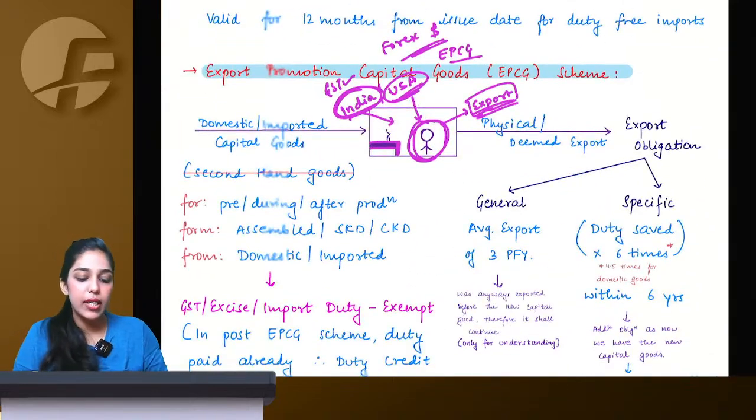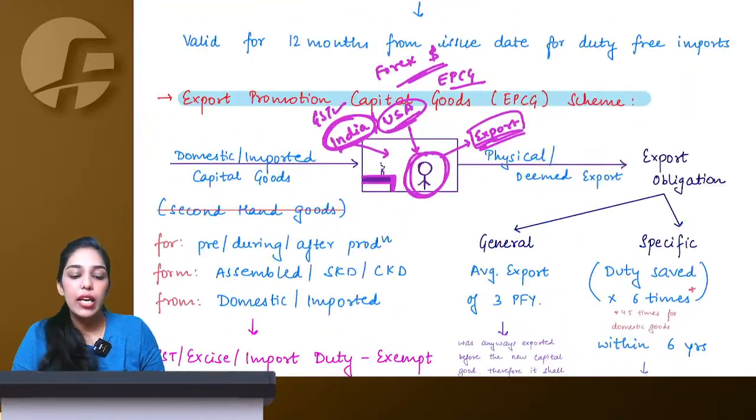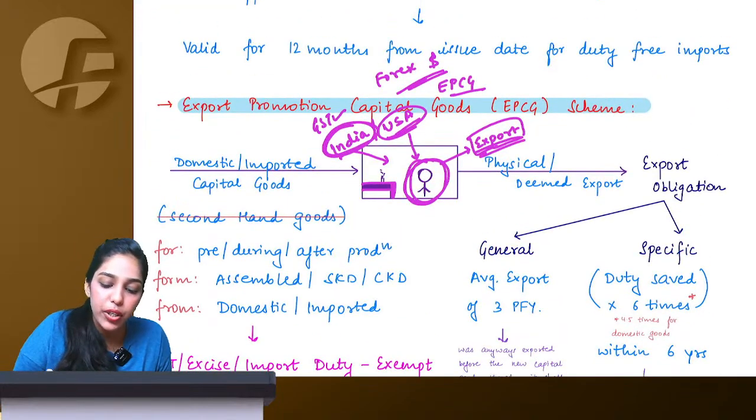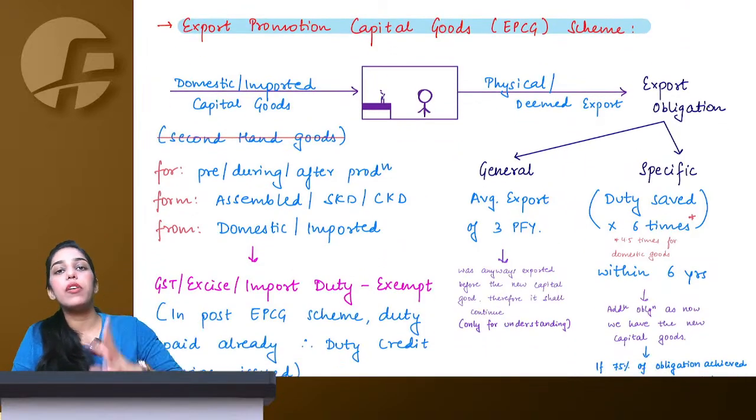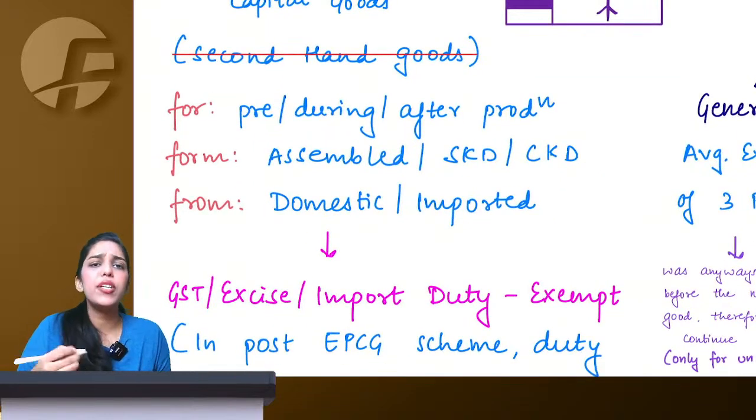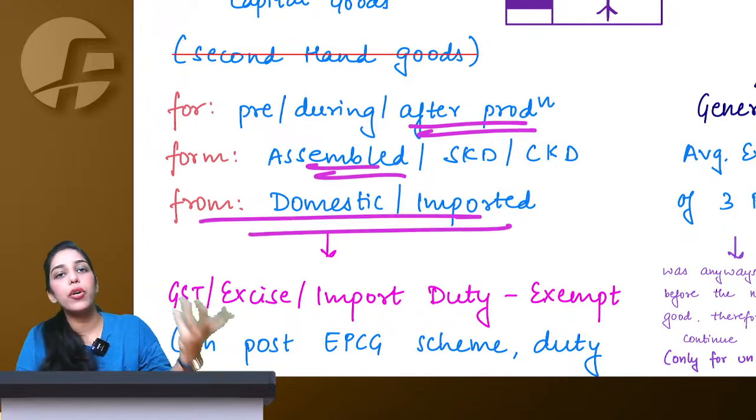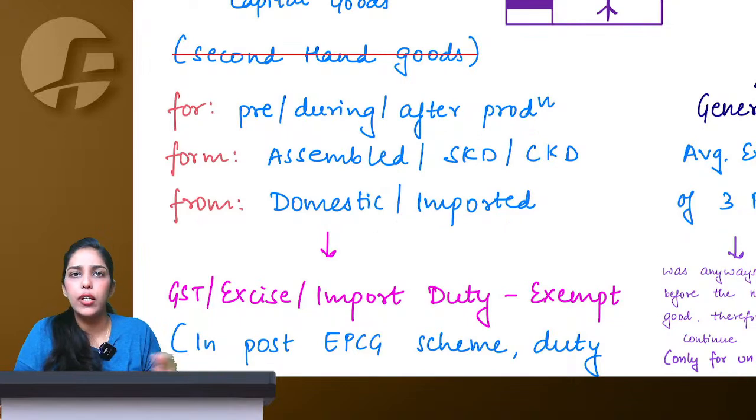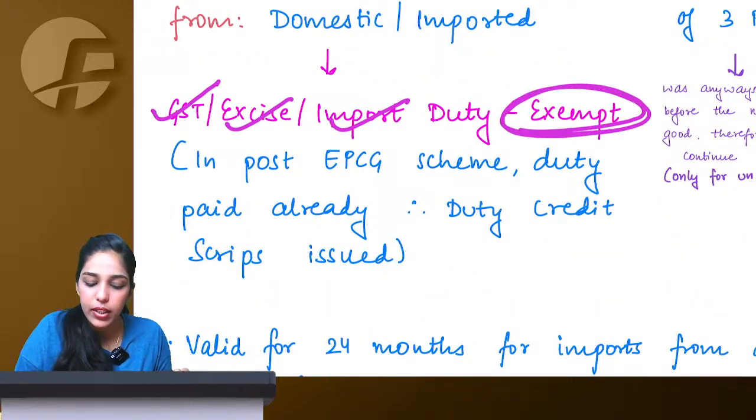So your government says that, other than second hand goods, if you want any capital goods, whether you purchase it domestically or import it, we are fine with both and we will give you duty exemptions in both cases. The machine can be used for anything: pre-production activities, assembly, or post-production, domestic or imported. So here your GST, your excise, your import duty, everything is exempt.